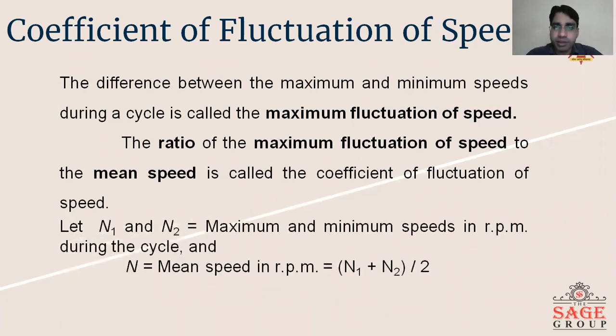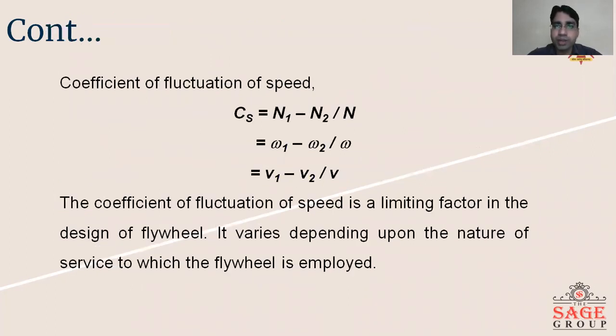Let N1 and N2 be the maximum and minimum speeds in rpm, and N the mean speed, equal to N1 plus N2 by 2. So according to the definition, Cs equals N1 minus N2 upon N, or in terms of angular velocity, omega 1 minus omega 2 upon omega, and in terms of linear velocity, V1 minus V2 divided by V.